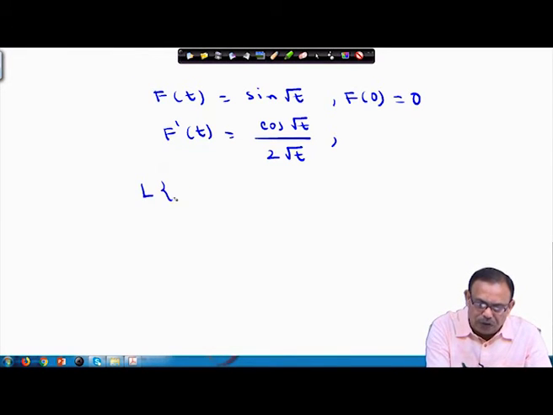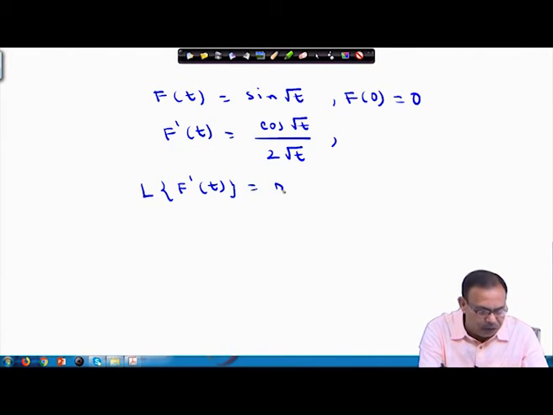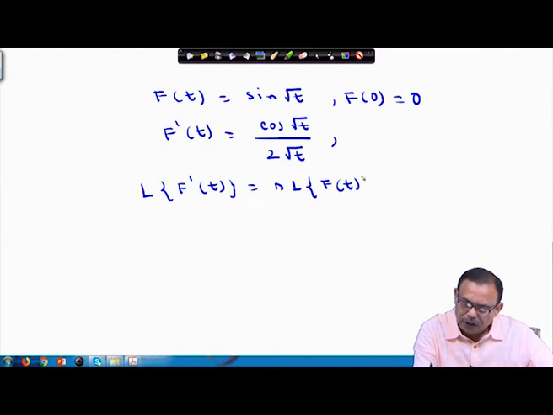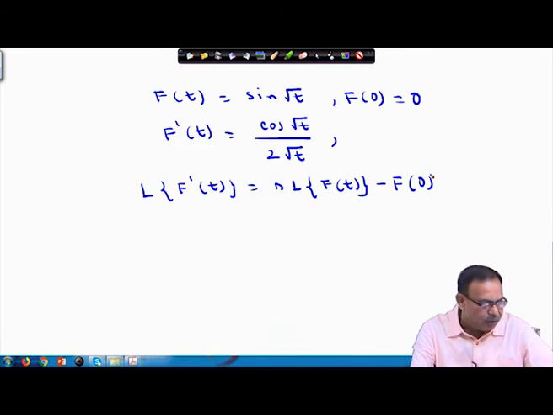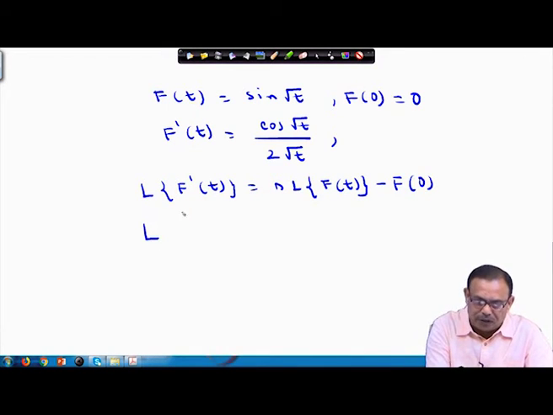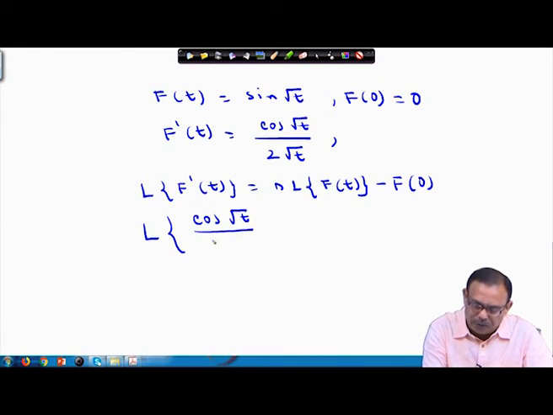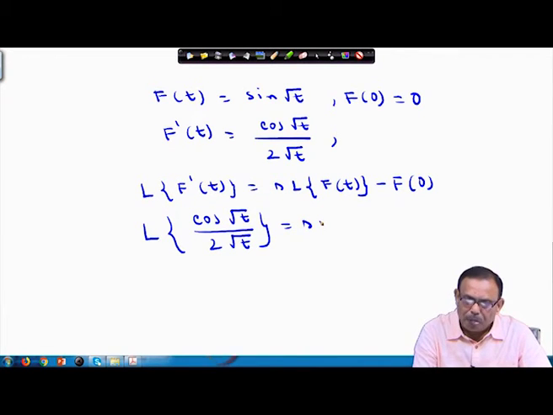And also I know this thing, Laplace transform of f dash t equals s into Laplace transform of f t minus f 0. So, once I am writing this, what is your f dash t? F dash t is cos of root t by 2 into root t. This is equal to s into Laplace transform of f t, that means s into Laplace transform of sin root t.